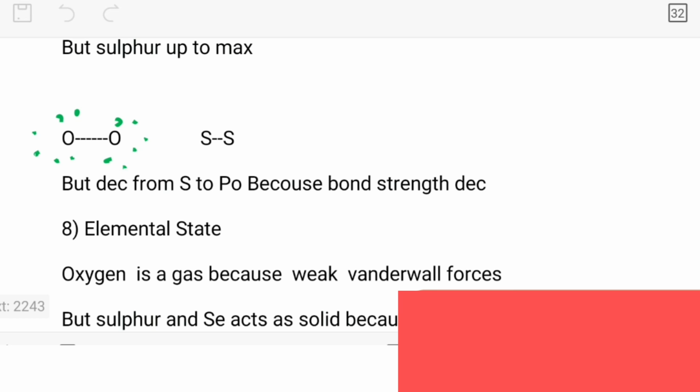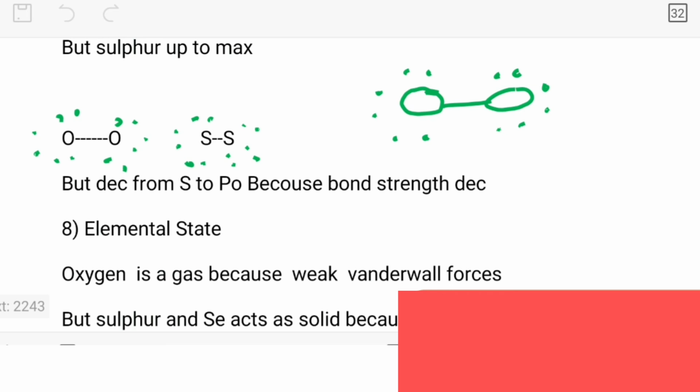Around the sulfur also, on both sides, 2, then 4, then 6 electrons. But the oxygen atom size is small, and these lone pairs, these non-shared pairs, will feel more repulsion.